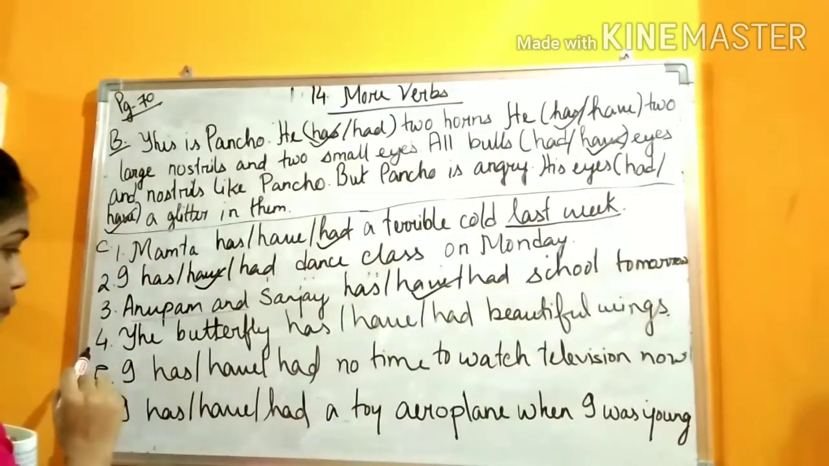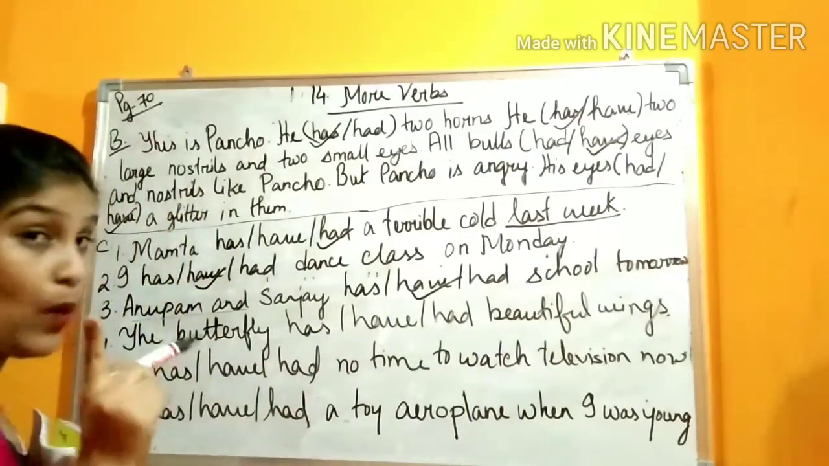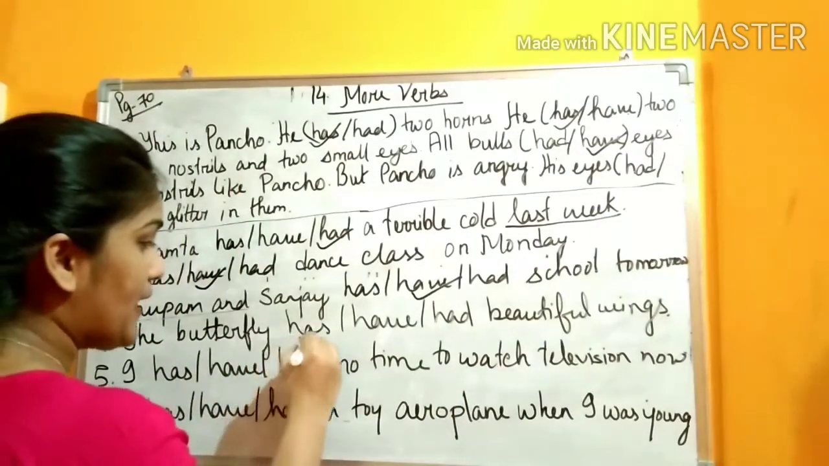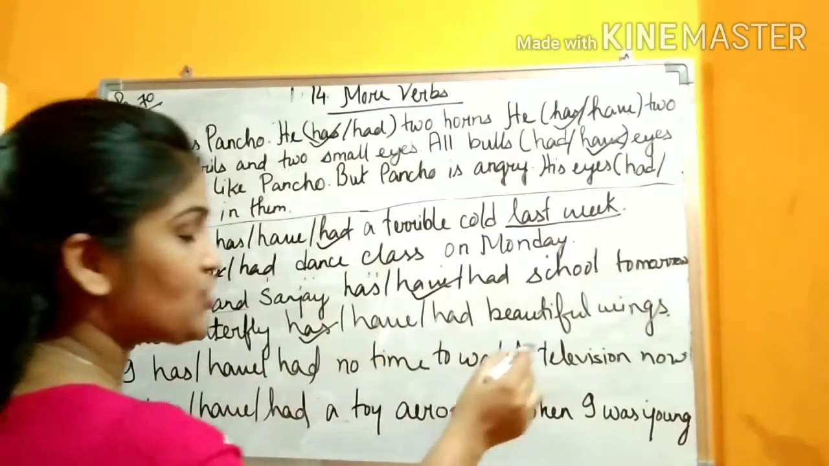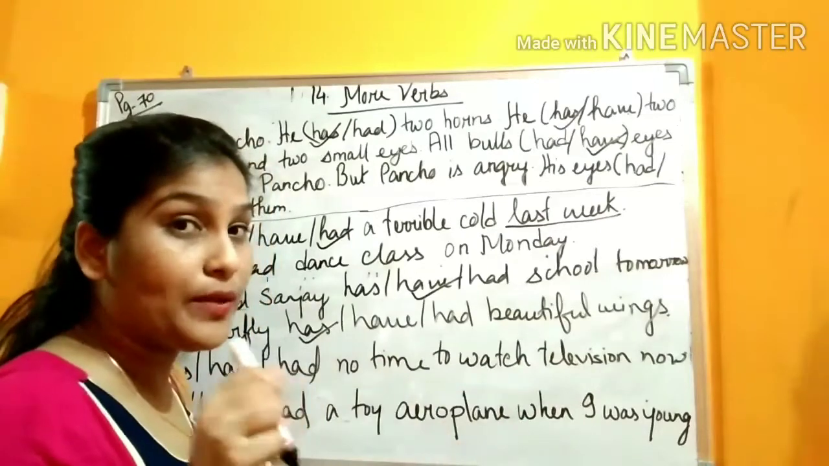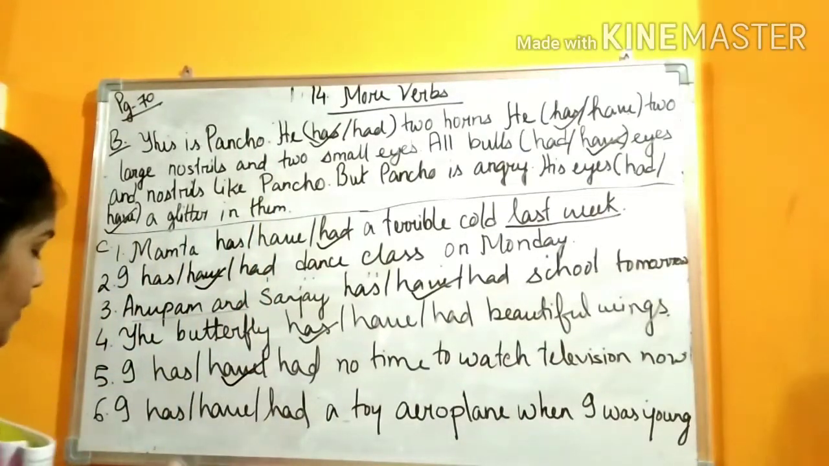Have. Next, number 4. The butterfly has beautiful wings. Butterfly, 1 butterfly. So you have to use what? Has. Number 5. I have no time to watch television now. Now in the present time. With I what we use? Have. Okay.